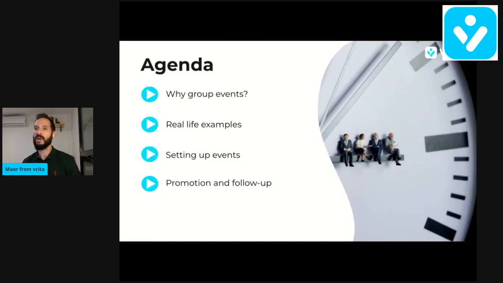So what's on our agenda today? We're going to talk about why group events, and use cases of what we could use group events for and why we need this feature. Then I'll include a couple of use case examples from real businesses that are on Visita and using this feature. And right after that, we'll go to set up an event and practice on doing promotion and follow-up.